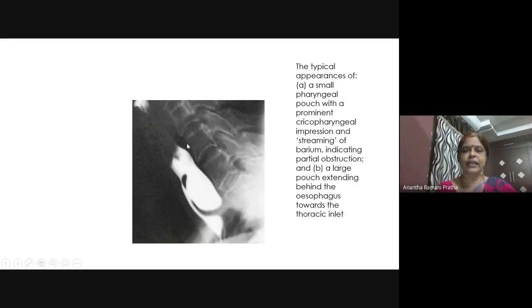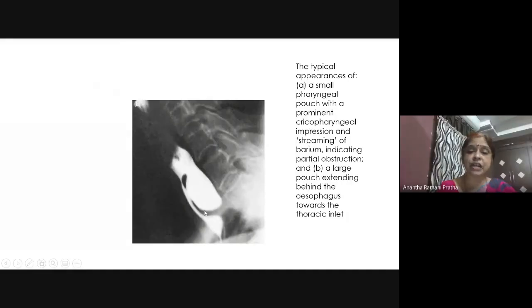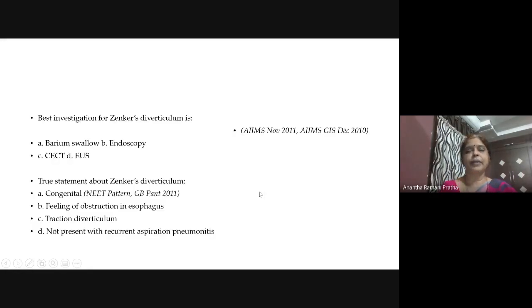Now see this one. This is a barium swallow showing the diverticulum. This is the main esophagus, and the diverticulum is causing pressure on it. The main esophagus is compressed while the diverticulum is filling. This is how a diverticulum appears.